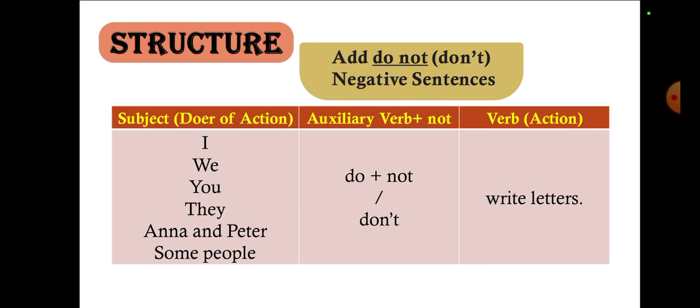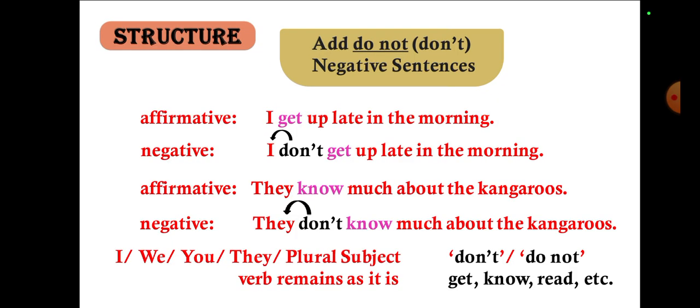Auxiliary verb plus not: do plus not equals don't, does plus not equals doesn't, and verb equals action, like write letters. So I don't write letters, we don't write letters, you don't write letters, they don't write letters, and Anna and Peter don't write letters. Some people don't write letters. It's a situation like that. This is the structure of the present simple tense.